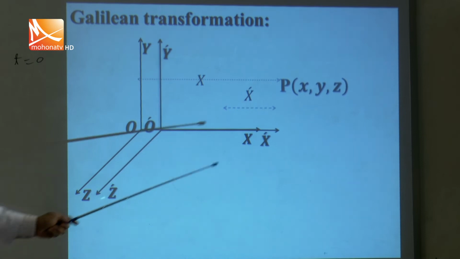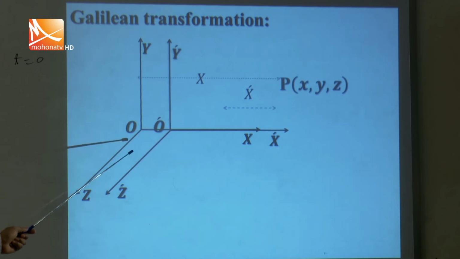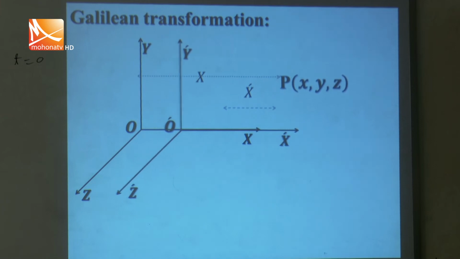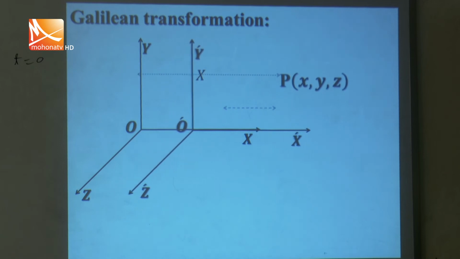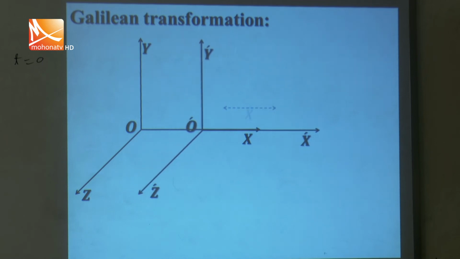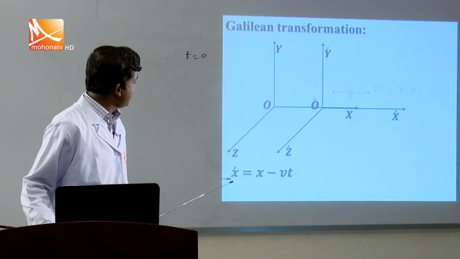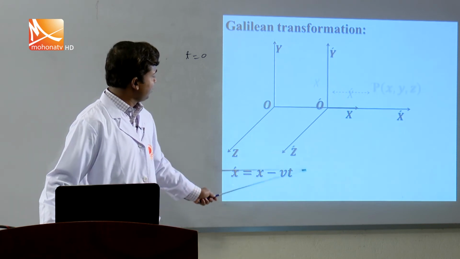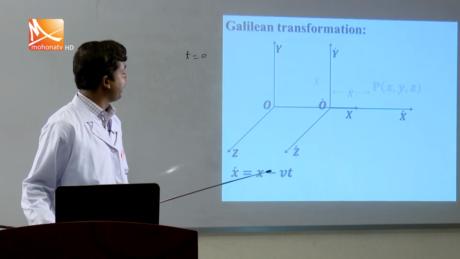So these are the coordinates of event P: x, y, z for the first frame, that is the S frame, and x prime, y prime and z prime for the S prime frame. In this case, what is the relation between x and x prime? My dear student, if you observe this clearly, you can see that the two frames establish this relation: x prime equals x minus vt. So this is the distance measured for the same event by the two observers in the two frames.